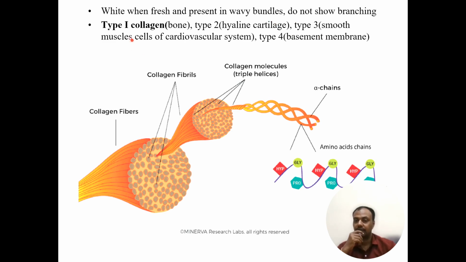There are 4 types of collagen fibers. Type 1 collagen fiber, which is usually seen in bone. Type 2 collagen fibers, which is seen in hyaline cartilage. Type 3 in smooth muscle cells of the cardiovascular system. Type 4 usually seen in basement membrane.